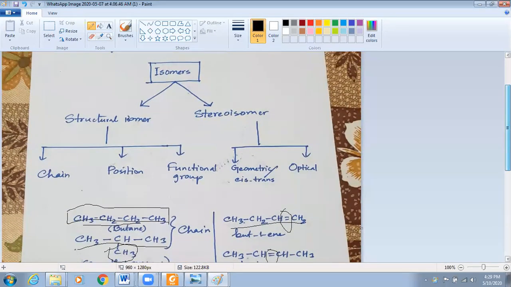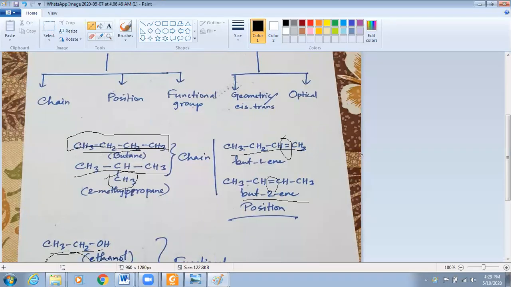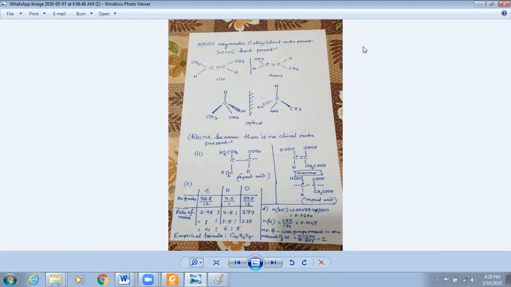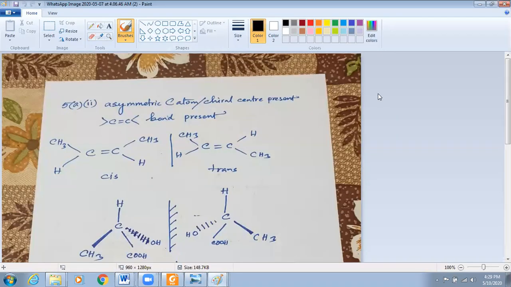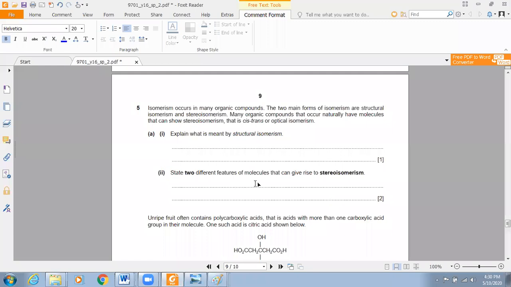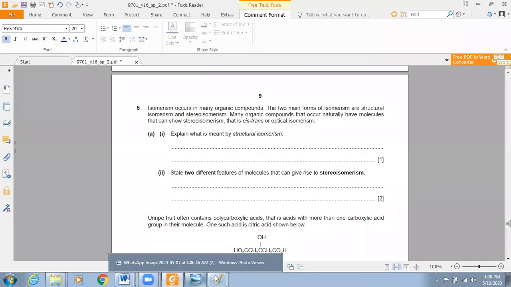On the other hand, if you look at stereoisomer, let us see the stereoisomer. I have given the example of stereoisomer. Before that, let us go to other question. State two different features of molecules that can give rise to stereoisomer. So before giving this answer, let us see the one I was showing.